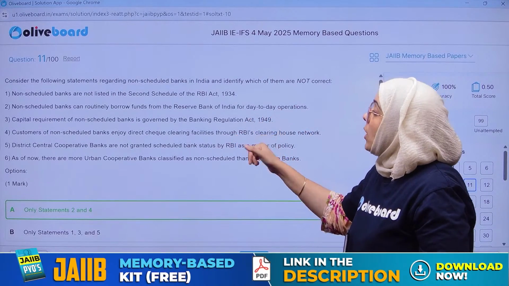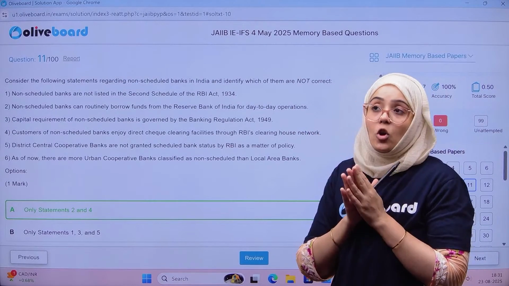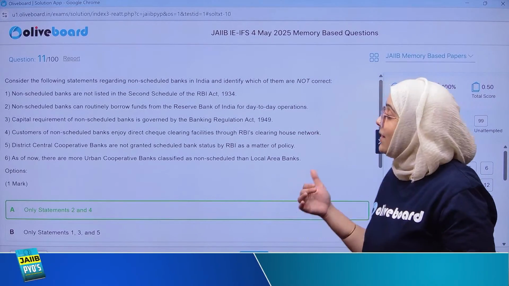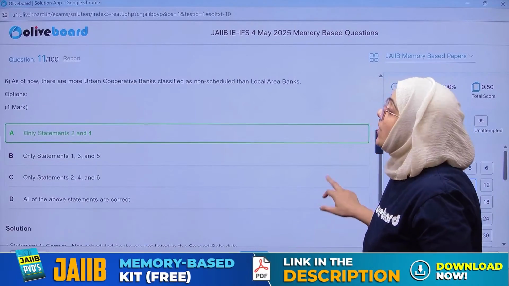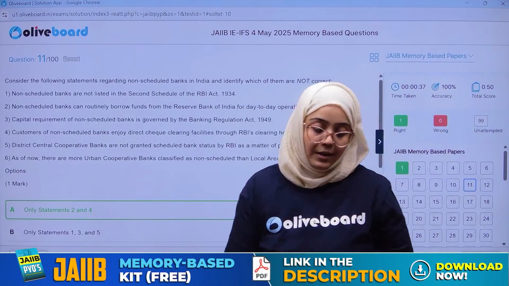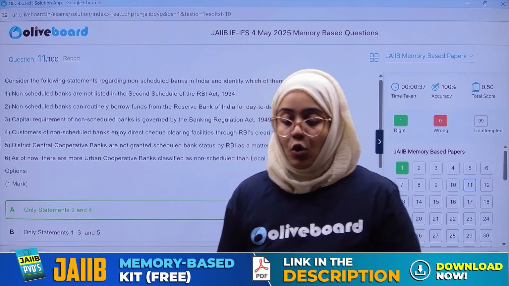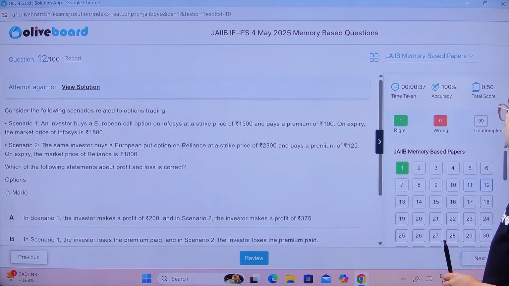Capital requirement, true. Customers of non-scheduled banks, false, because non-scheduled banks are not part of the payment and clearing system. So obviously the fourth is also incorrect. So the second and fourth statements are wrong. Rest of the statements are correct. Only the second and fourth statements are wrong. Done. Clear, guys? Now, next question.